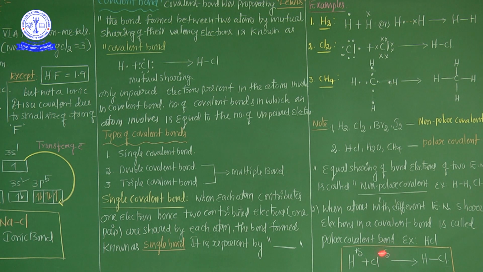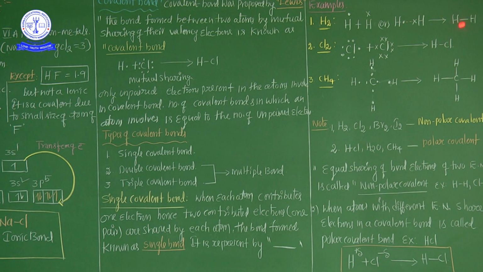so a partial negative charge is formed on chlorine and a partial positive charge is formed on hydrogen. Clear? So two different types of poles are formed, a positive pole and a negative pole. That is why HCl has a single covalent bond, but this bond is named a polar covalent bond. Here is the positive charge, here is the negative charge. That is called a polar covalent bond.